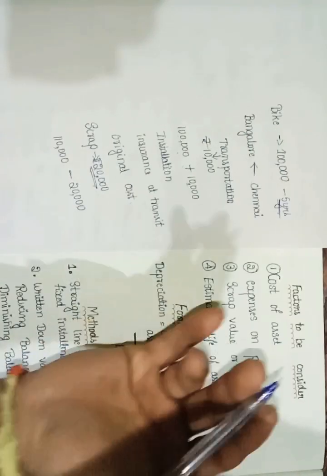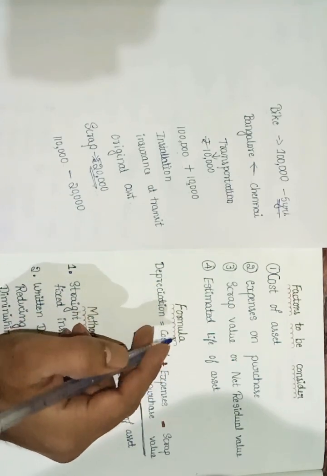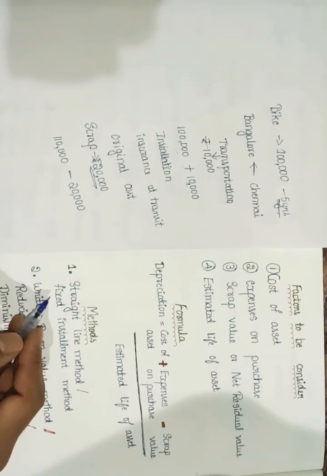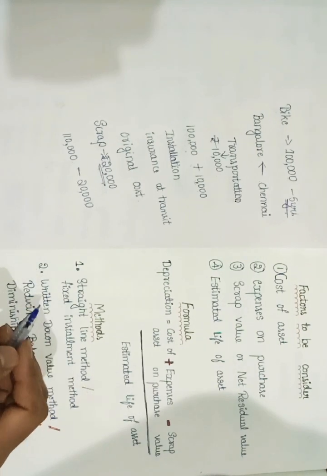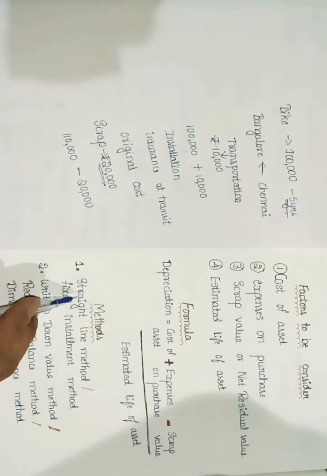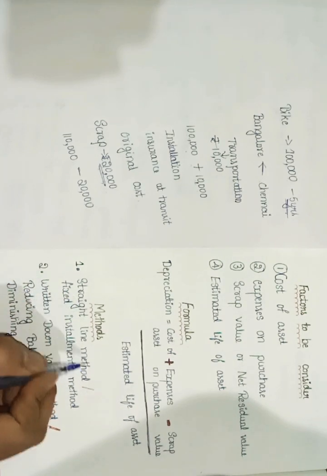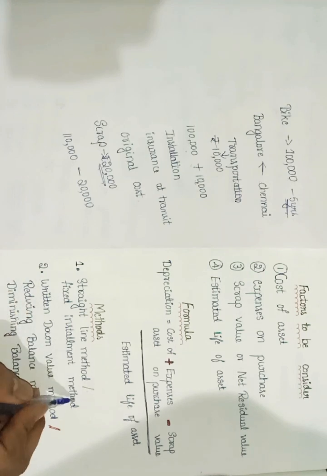To calculate depreciation by using this formula, basically we have 8 methods. Out of that, we are going to follow these 2 methods. These are the very famous methods, which we generally use. First one, straight line method or fixed installment method.